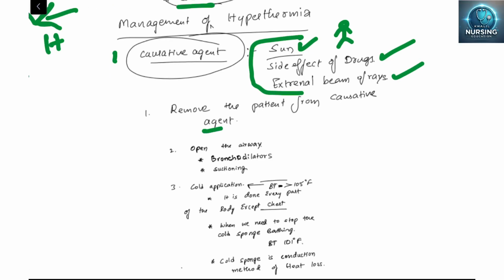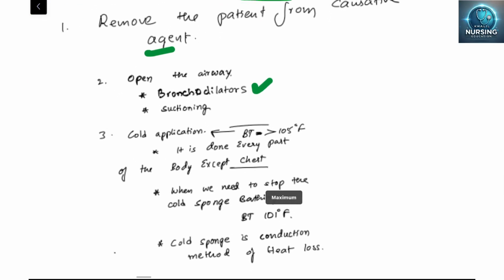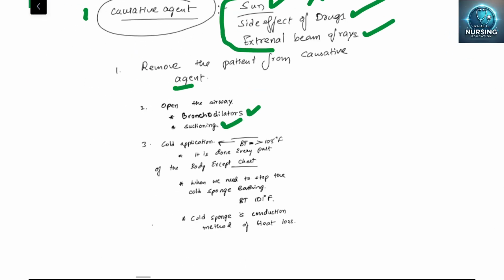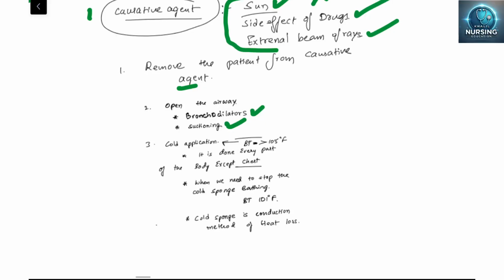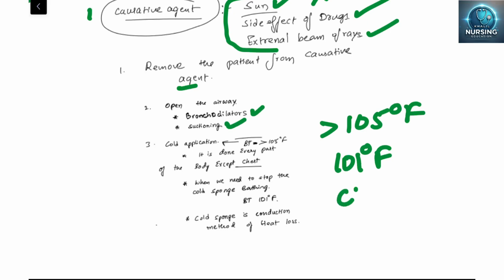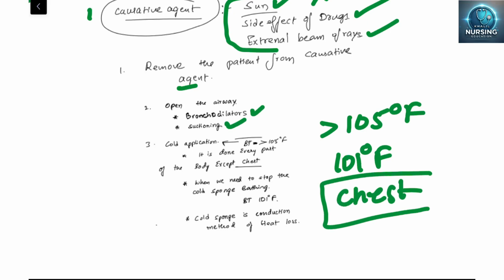Second, if the airway is closed, you should look for bronchodilators, and if secretions are there, do suctioning. And cold applications: if it is more than 105 degrees Fahrenheit, do the cold application up to 101 degrees Fahrenheit. Very importantly, don't give the cold application at the chest.